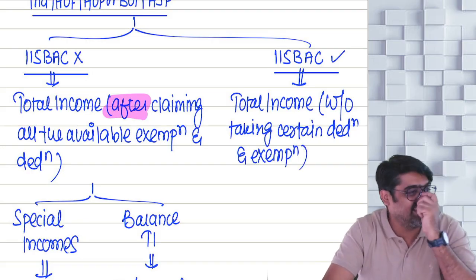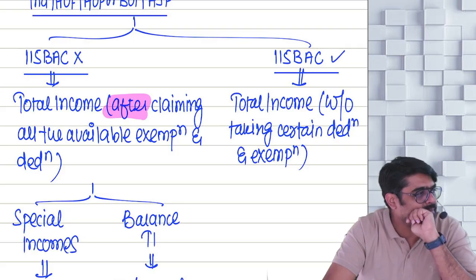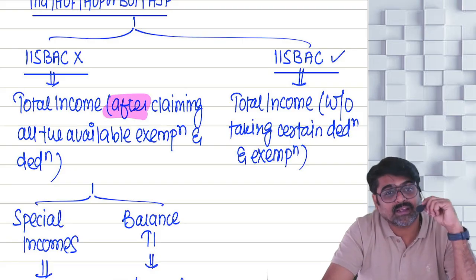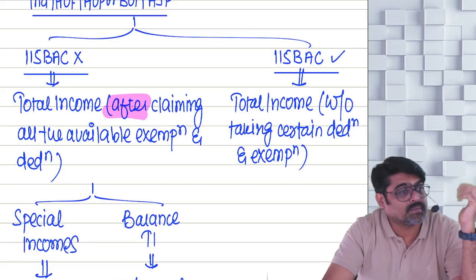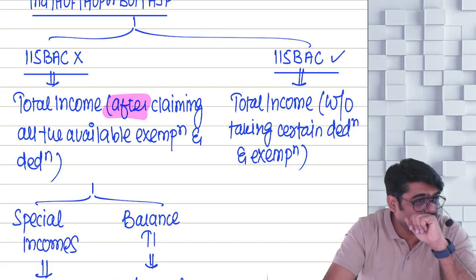Under the head salary, you will not get deduction for professional tax, you will not get deduction for entertainment allowance, HRA exemption will not be available, 10(5) LTA exemption will not be available, other allowances which are exempt will not be allowed as exemption, like children education allowance, children hostel expenditure allowance.